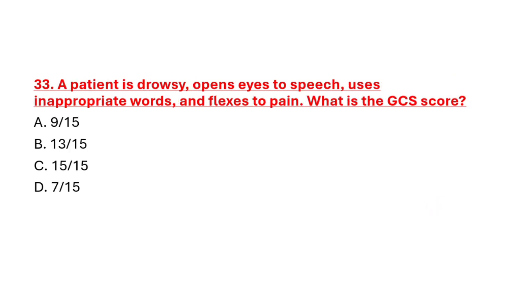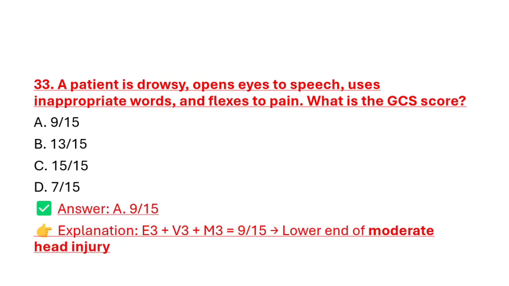Question number 33. A patient is drowsy, opens eyes to speech, uses inappropriate words and flexes to pain. What is the GCS score? Option A 9 out of 15, option B 13 out of 15, option C 15 out of 15, option D 7 out of 15. Correct answer is option A, 9 out of 15.